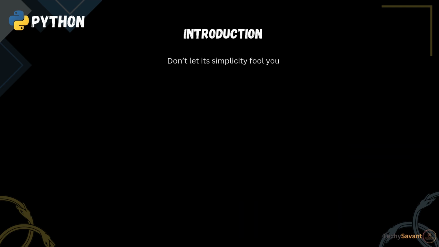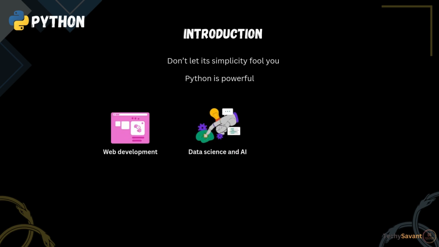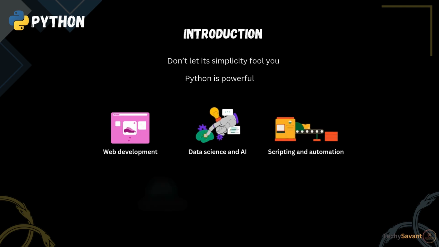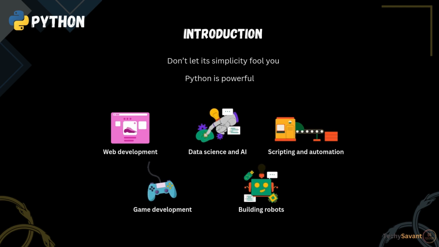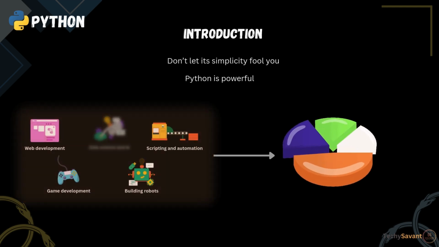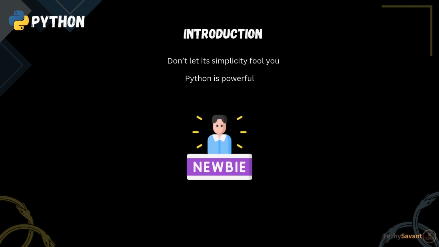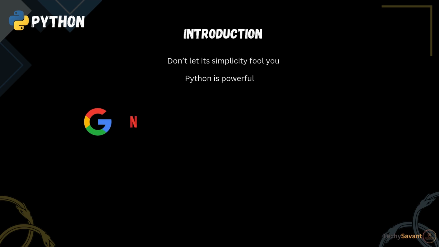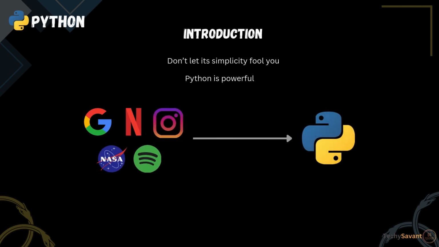Now, don't let its simplicity fool you. Python is powerful. It's used for web development, data science and AI, scripting and automation, game development, even building robots. Basically, Python is everywhere. And the best part, Python is beginner-friendly. You don't need to worry about curly braces, semicolons, or other scary syntax. Big names like Google, Netflix, Instagram, NASA, and Spotify all use Python in some way. So yeah, learning it is kind of a big deal.